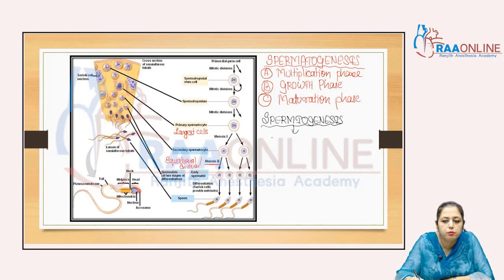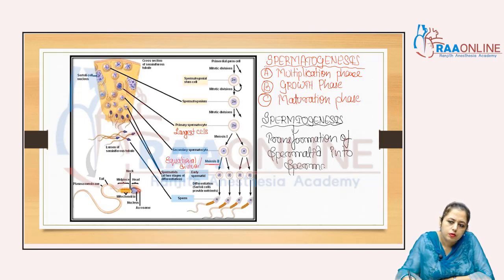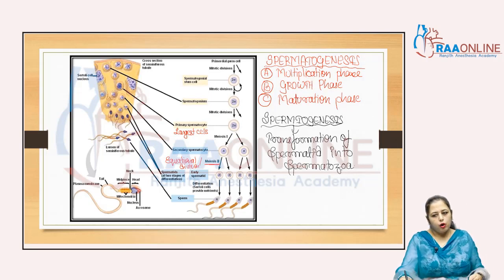What is spermiogenesis? It is the transformation of spermatid into spermatozoa, or we can say sperms, right?